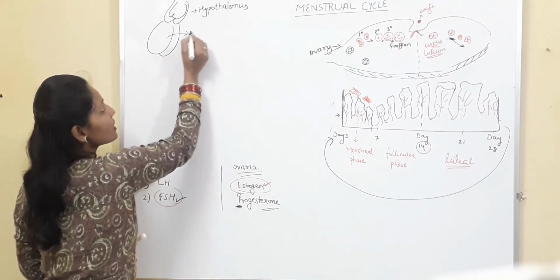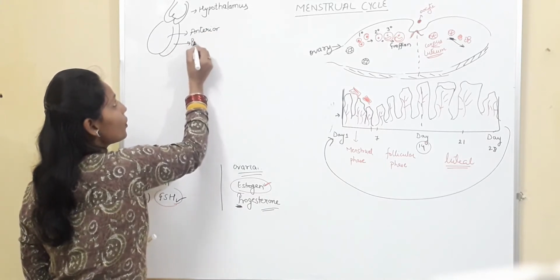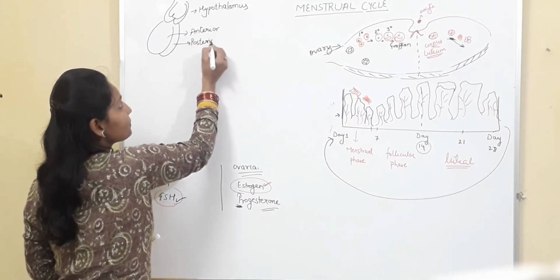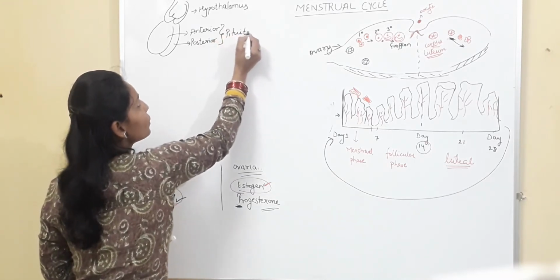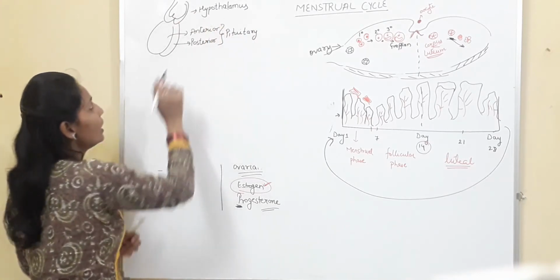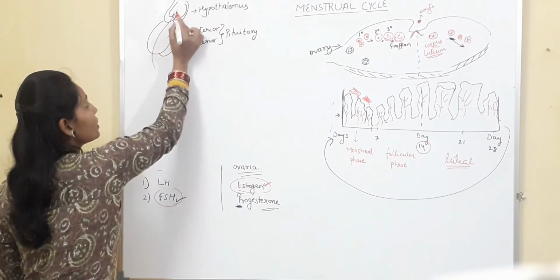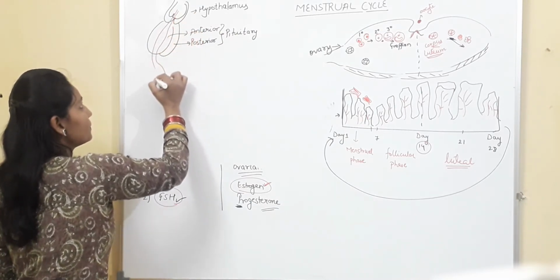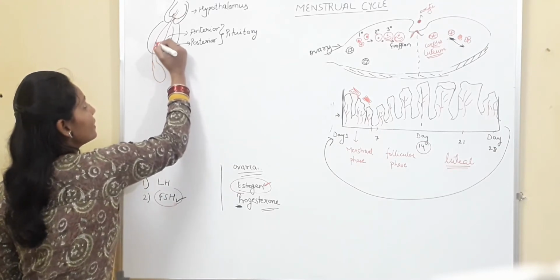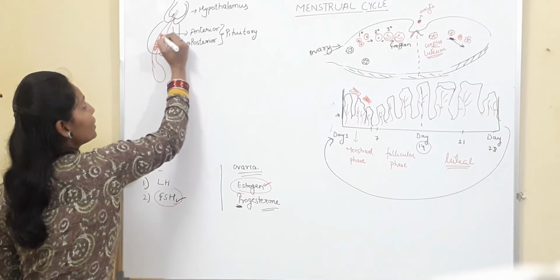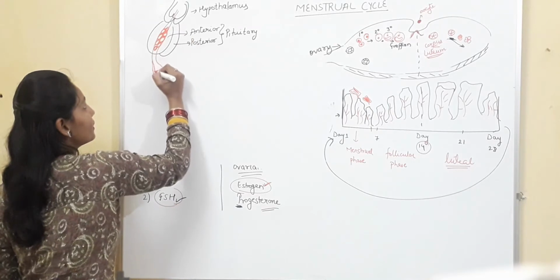This is pituitary, this is the anterior lobe of the pituitary, this is the posterior lobe of the pituitary. The pituitary gland is under the control of hypothalamus by a portal circulatory system. So this is the portal circulatory system, and this is how the hypothalamus controls the anterior end of the pituitary.